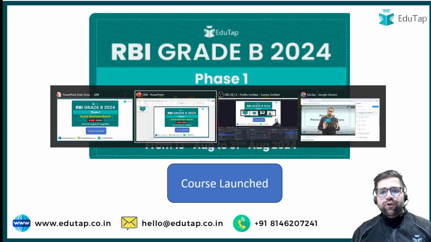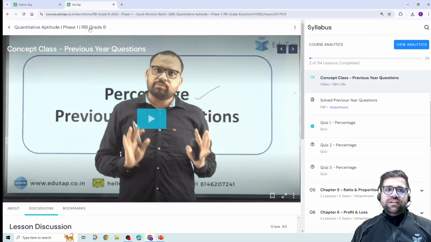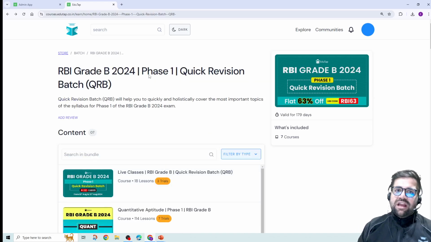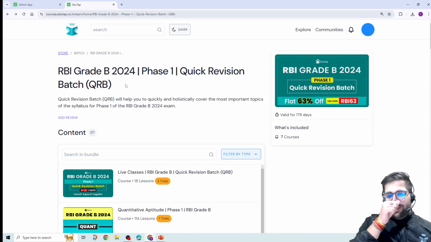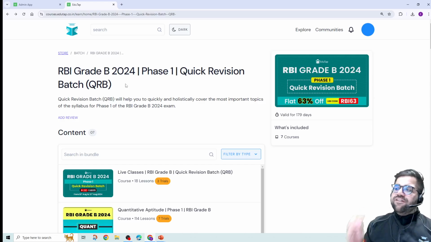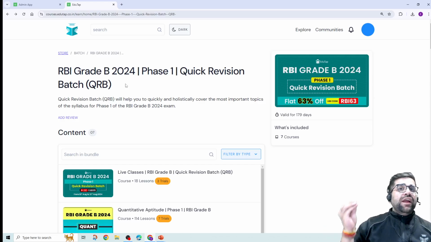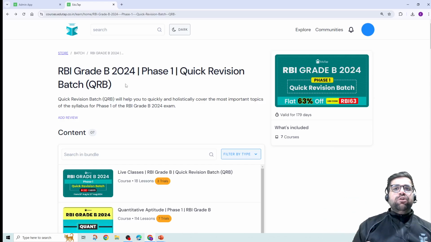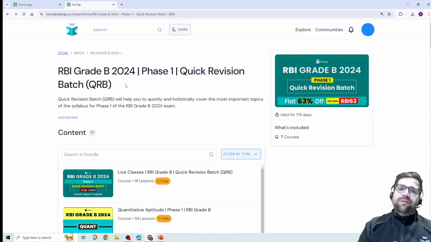So I will directly take you towards our course and let you know how the course looks like. Okay, so this is how the overall course of, I would say, the quick revision batch looks like. RBI Grade B phase 1 quick revision batch. First and foremost, please remember that we will only cater to phase 1 in this particular course. We will not be able to cater anything towards phase 2 or phase 3, which is your interview. So this particular course is specifically designed for those students who want to clear phase 1 of the RBI Grade B exam.